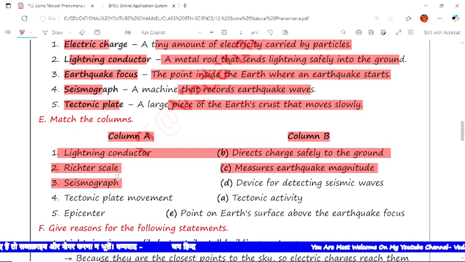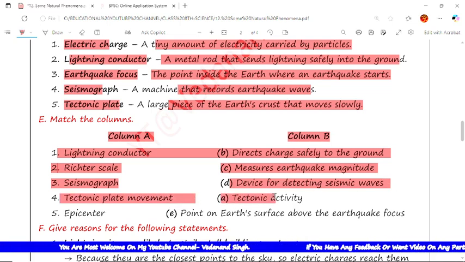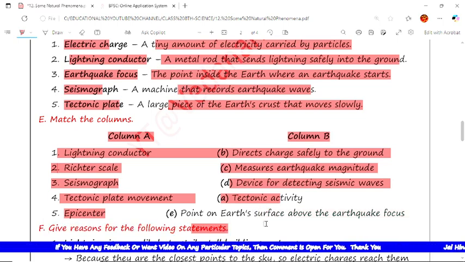Now the seismograph, it is a device for detecting seismic waves. Now the next is tectonic plates movement, that's a tectonic activity. And the last is epicenter. Epicenter is a point on earth above the earthquake focus.